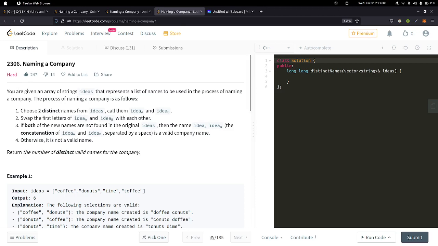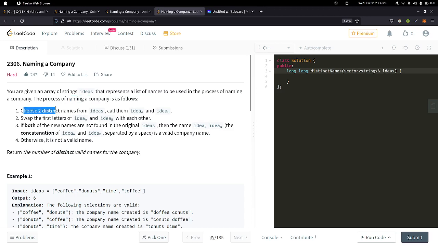So in the problem we are given an array of strings called ideas, and each string in the array represents a name to be used in the process of naming a company. And the process of naming a company is as follows, right? We have a few steps to name a company.